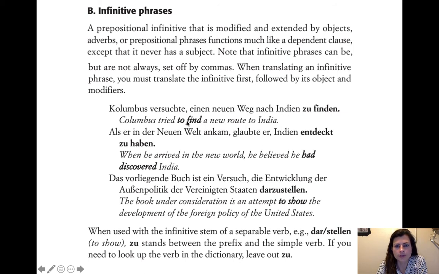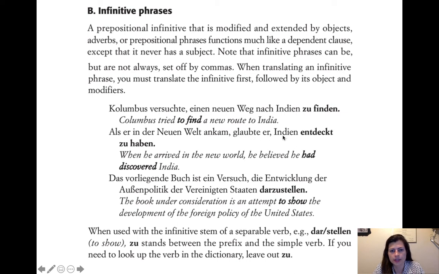So Columbus tried to find a new route to India. Als in der neuen Welt ankam, glaubte Indien entdeckt zu haben. So as he arrived in the new world, or when he arrived in the new world, this is uncommon, right? But it's at the end of a dependent clause, so that's why it's been kicked to the end. Also, when you have a separable prefix verb that's been kicked to the end, the prefix is attached. And then glaubte, he believed, Indien entdeckt zu haben.